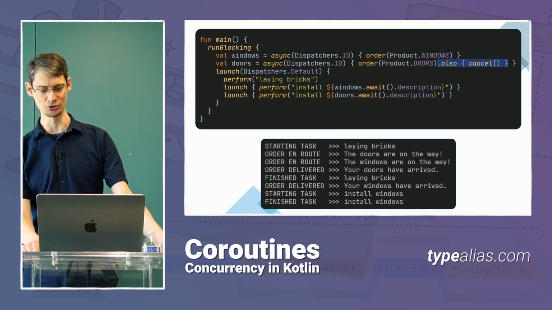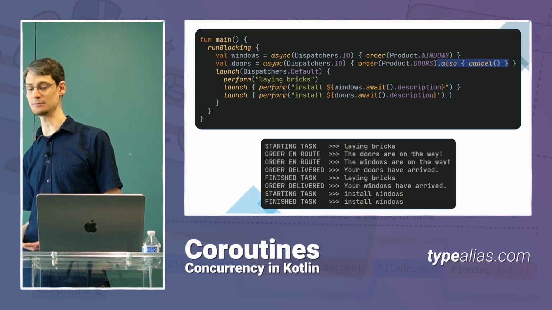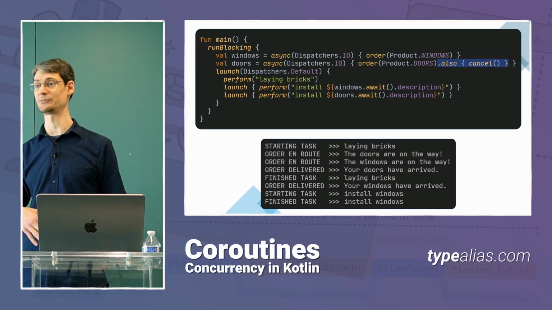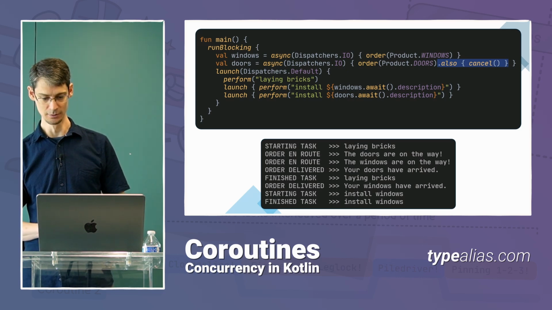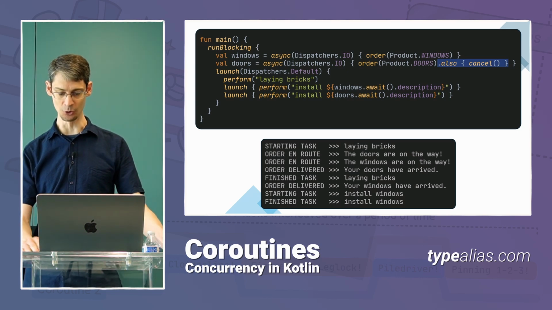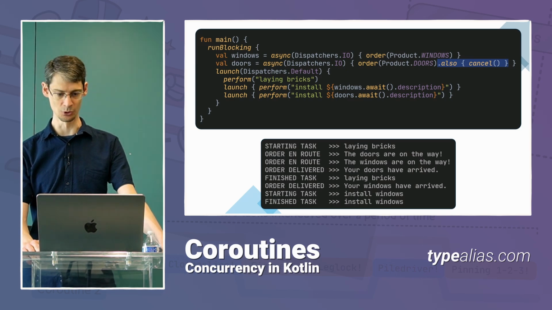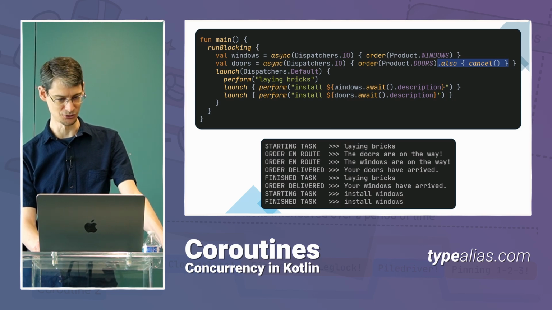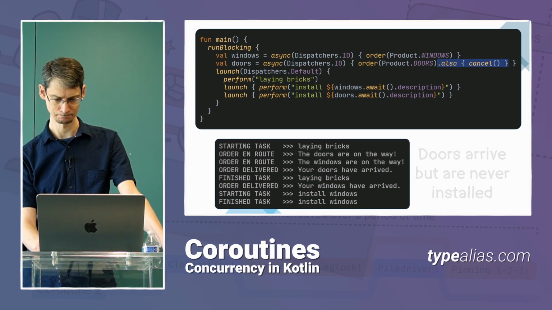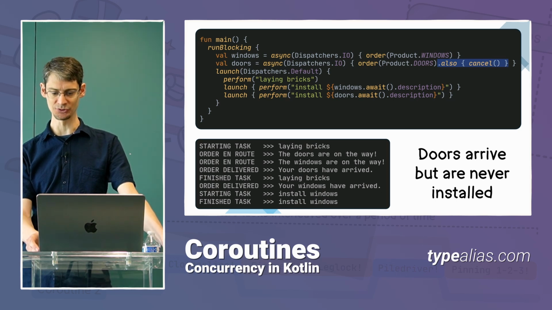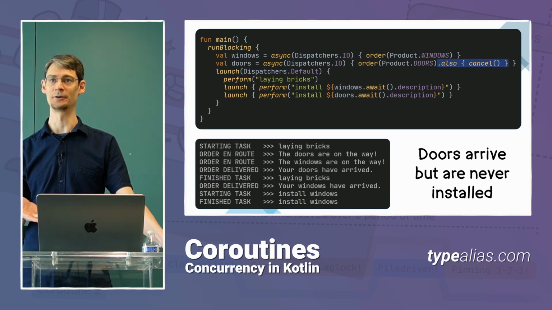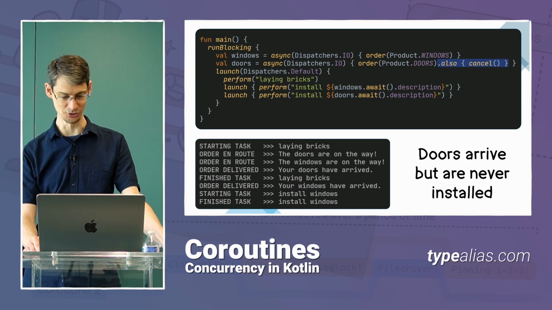So as we just saw, because of structured concurrency, when you cancel a coroutine, the coroutine is canceled along with its children. But the cancellation does not affect siblings or parents. So in this code, instead of canceling the whole project, we're only canceling the door job. And you can see that all the way off on the right-hand side there with the highlight. We just kind of snuck in that cancel there. And when this code runs, the job still completes successfully, but the doors are never installed. You can see from the output down here that we do order the doors, they arrive, but we don't actually install them.